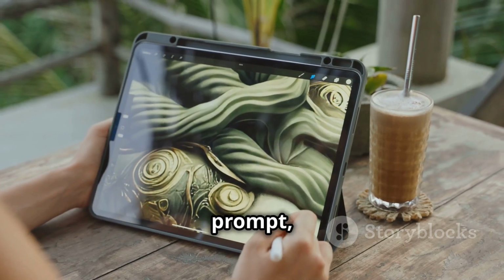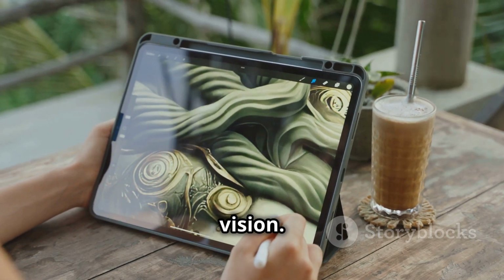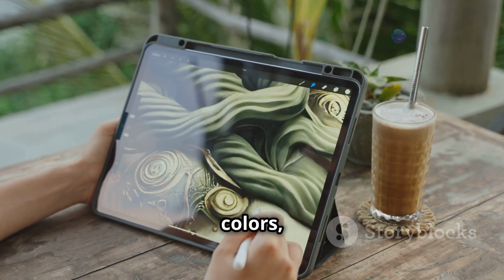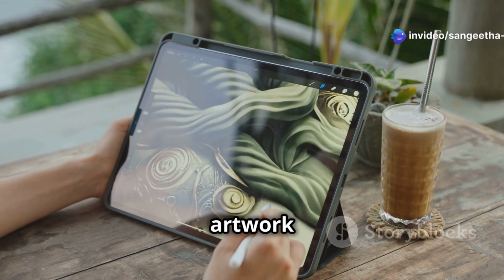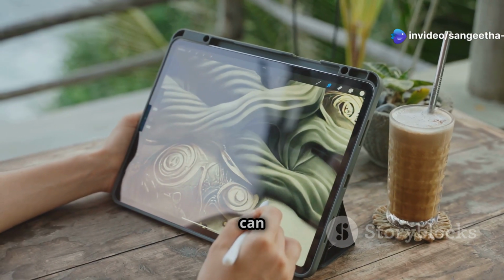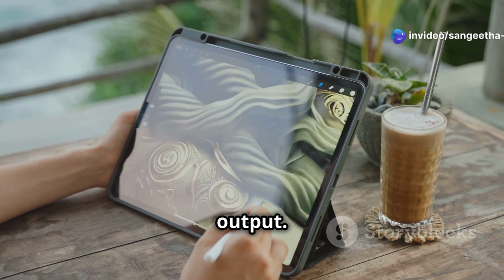The more detailed your prompt, the better the AI can understand your vision. Don't hesitate to include colors, styles, and even emotions you want the artwork to convey. This level of detail can make a significant difference in the final output.